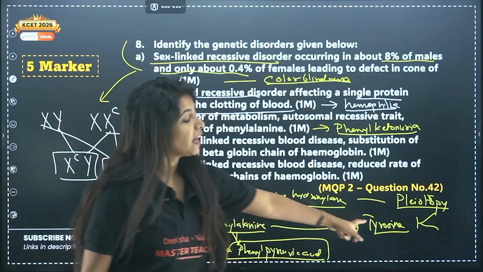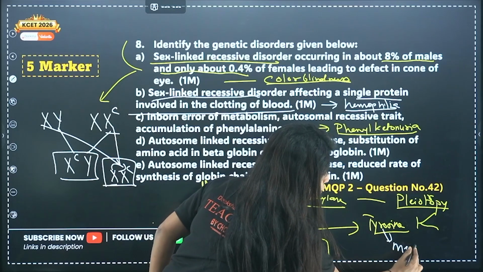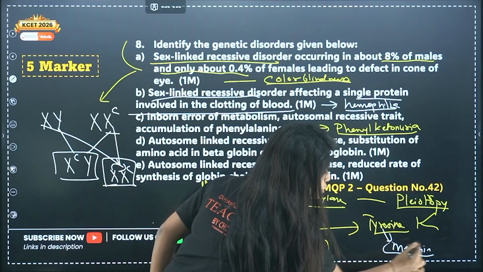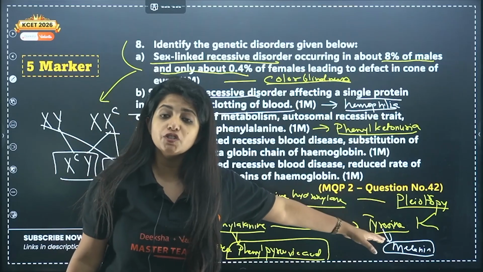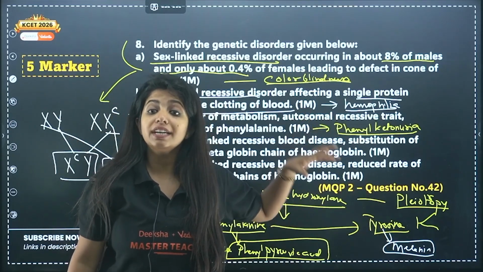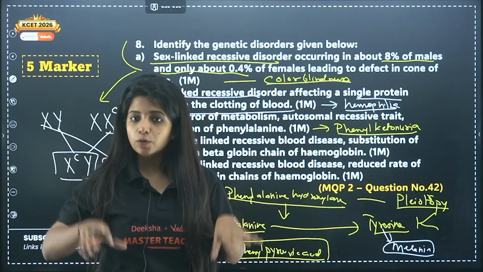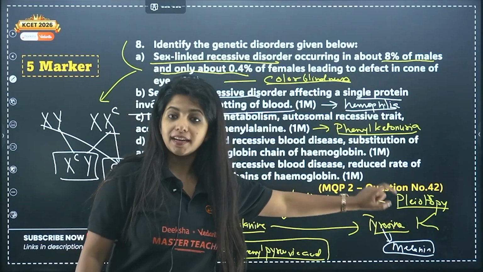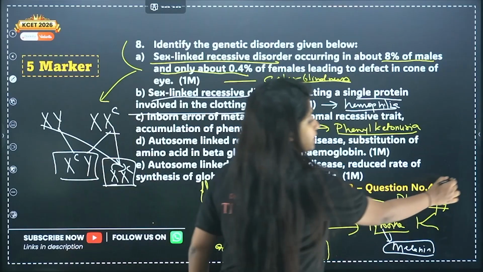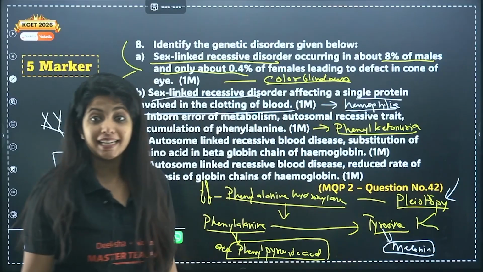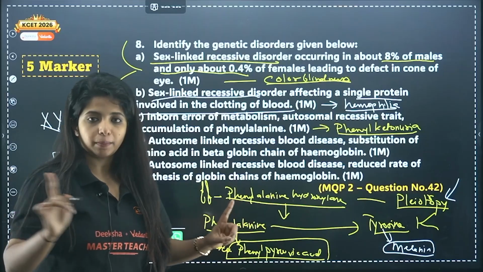No, when tyrosine is not being produced, tyrosine is actually an important component for the formation of melanin, which is responsible for our skin pigmentation, our hair pigmentation. Now if melanin is not being produced, we will have reduced pigmentation. You also call it hypopigmentation. So two characters at once are being affected because one gene is getting mutated, which is why it is an example of pleiotropy, not polygyny. Polygyny is something different. Pleiotropy means one gene, multiple effects.